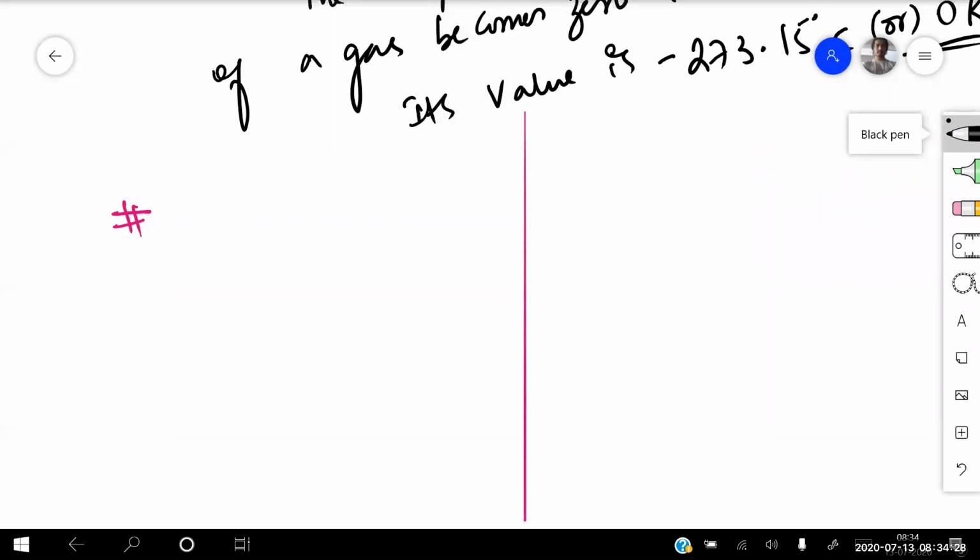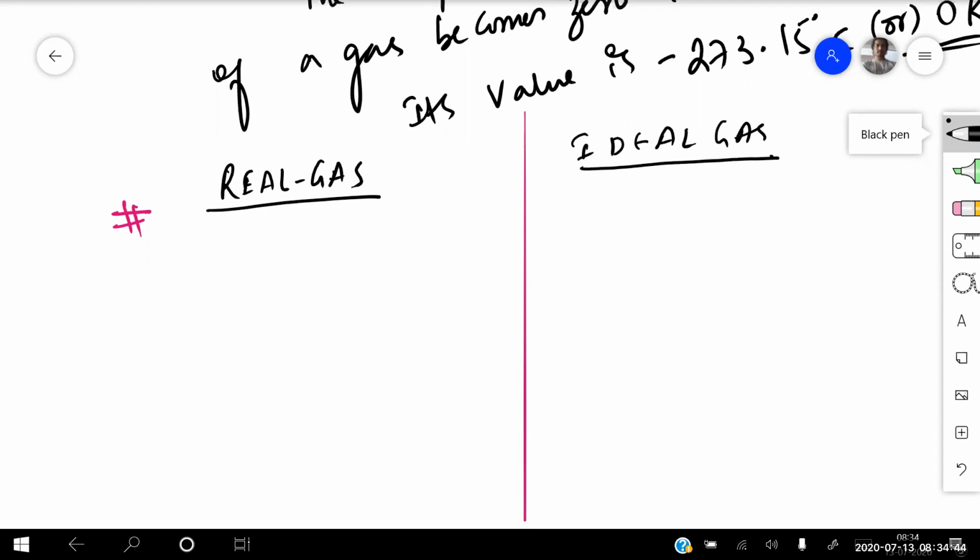Take a column and write in the first side heading as your real gases and another column as your ideal gas. Okay. So the first point: intermolecular forces of attraction are present in the real gases. You might have come across this in chemistry, beta.